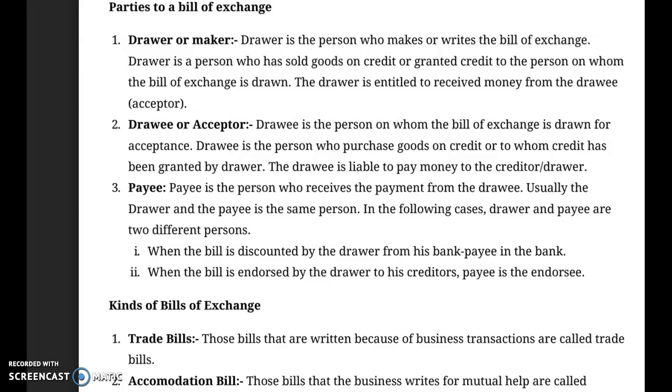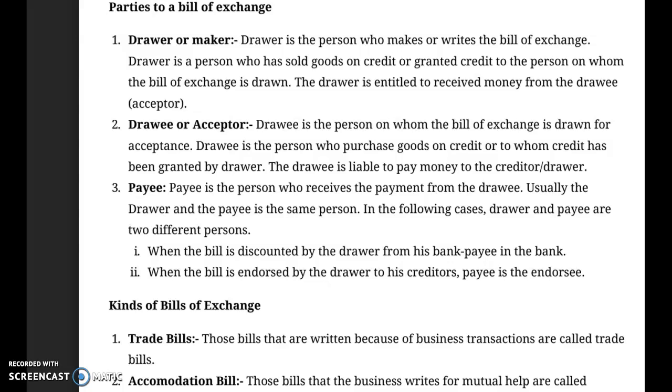So I hope you understand the three important parties: drawer, the person who draws the bill or writes the bill; drawee, the person on whom the bill of exchange has been drawn; and third, payee, the party who has to receive the money. The drawer and the payee may be the same person, may not be the same person, depending upon how the bill of exchange has been operated.